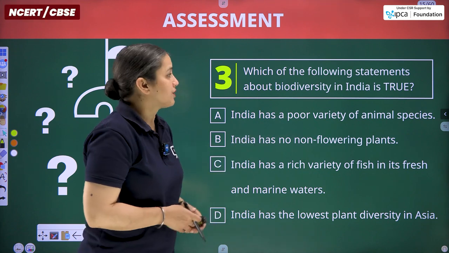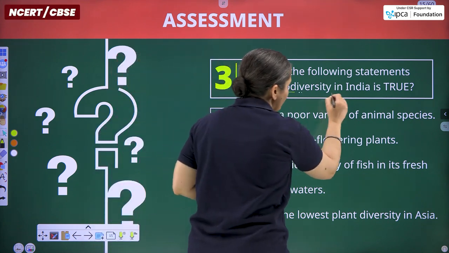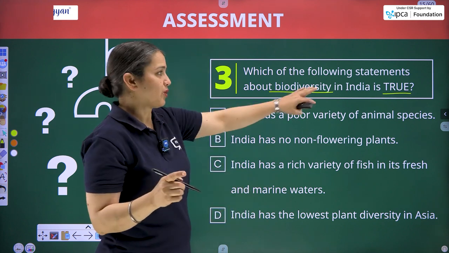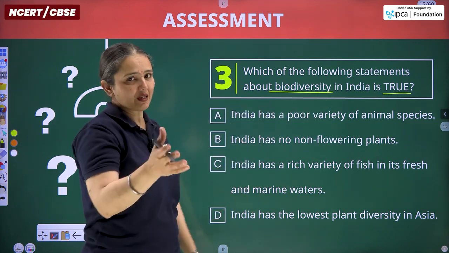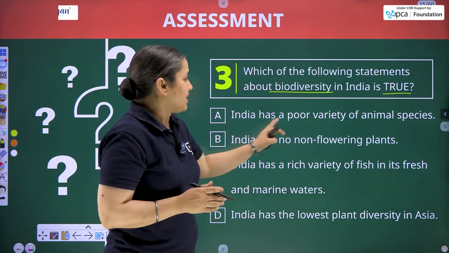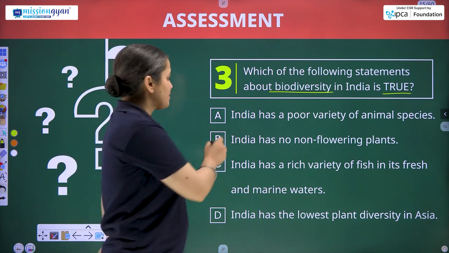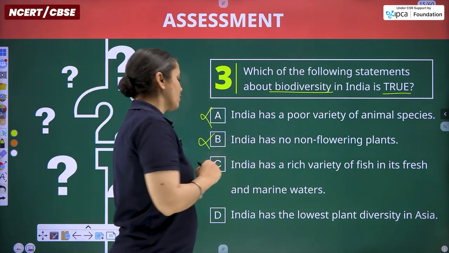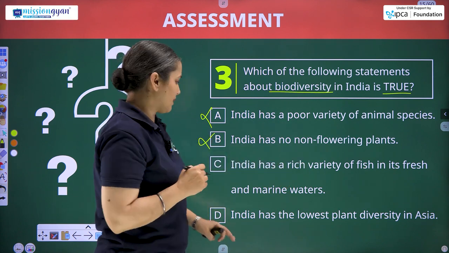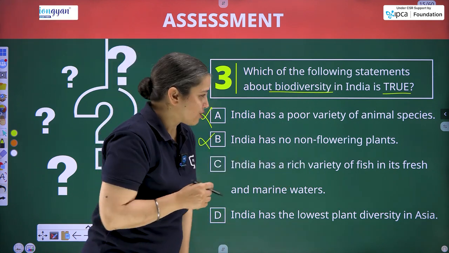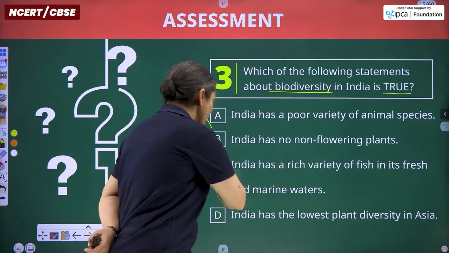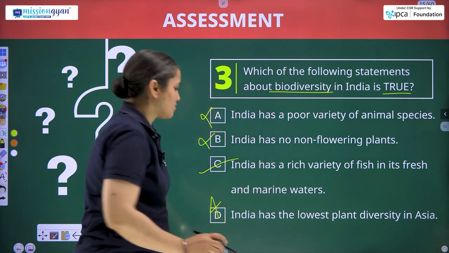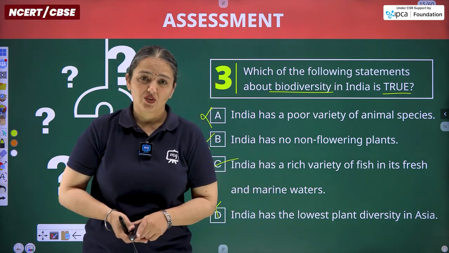Question number 3, which of the following statements about biodiversity in India is true? We are not talking about a 'not true' term because there is no such word. So please pay attention to this thing. India has a poor variety of animal species? No. India has no non-flowering plants? Not at all. India does have non-flowering plants. India has a rich variety of fish in its fresh and marine waters? Yes, it does. India has the lowest plant diversity? No. India is rich in plant diversity.